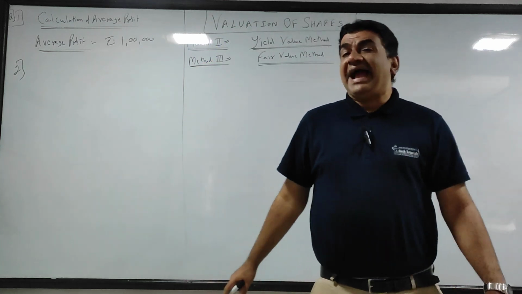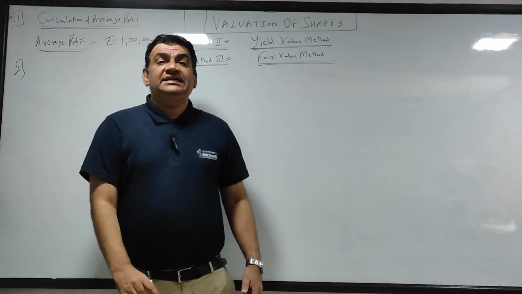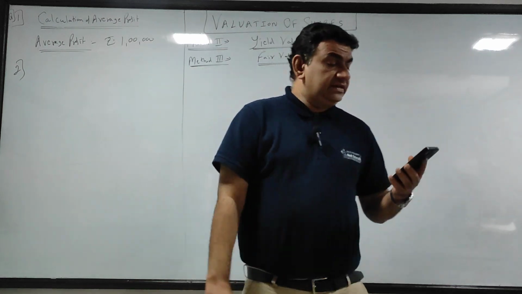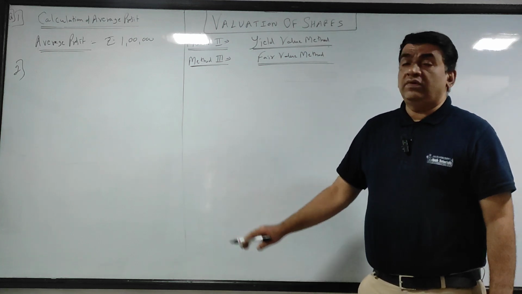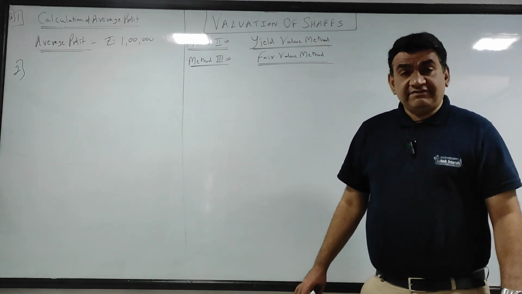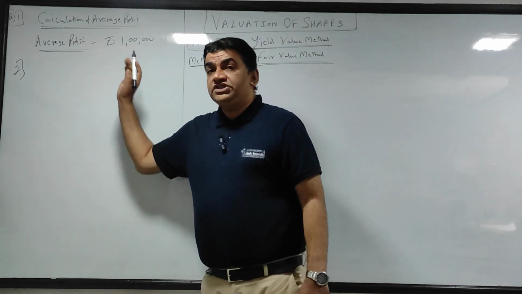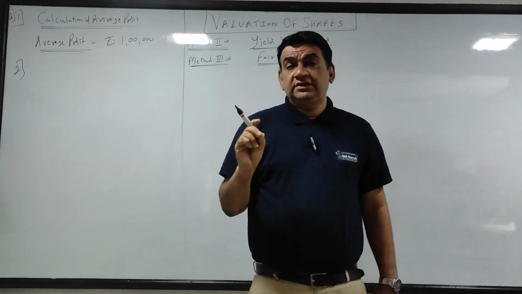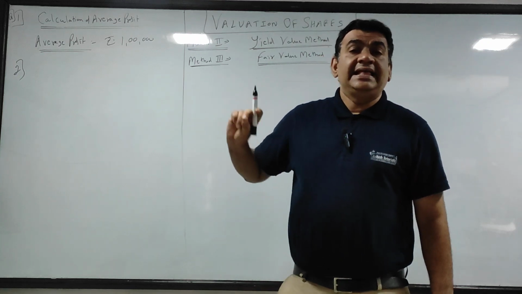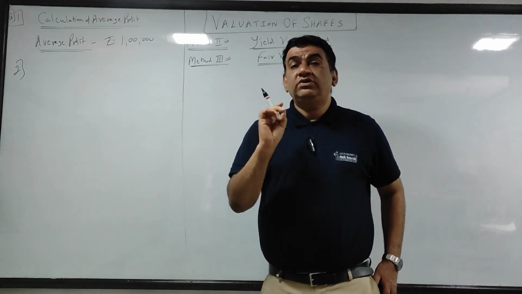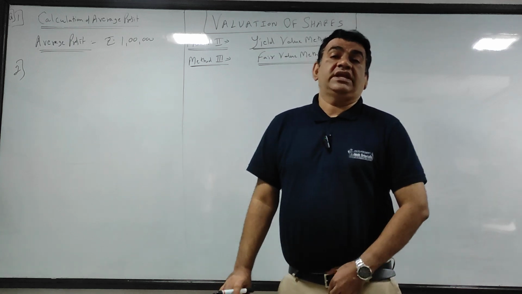I repeat, had they given you 3 years, 4 years का profit, we would have added it and divided it by 3 or 4, whatever years it is. Okay, now after getting average profit, the next step is important. This is profit. Now I want profits for the equity shareholders. Ultimately I am finding out the value of shares, so I need profit available for equity shareholders.